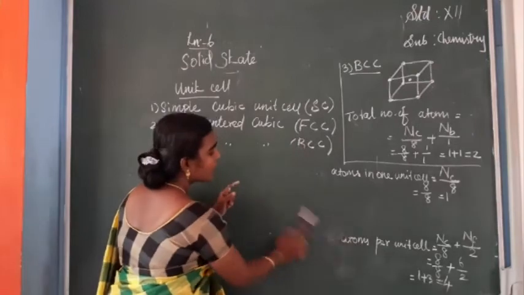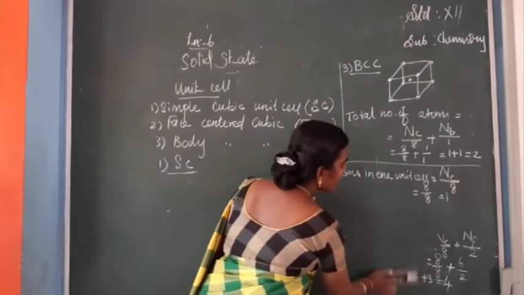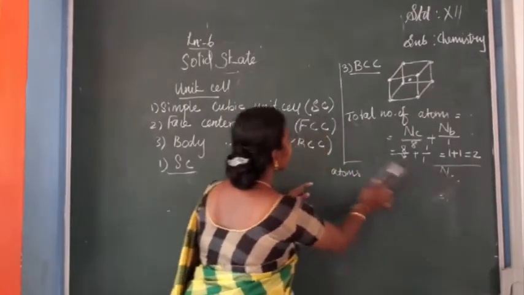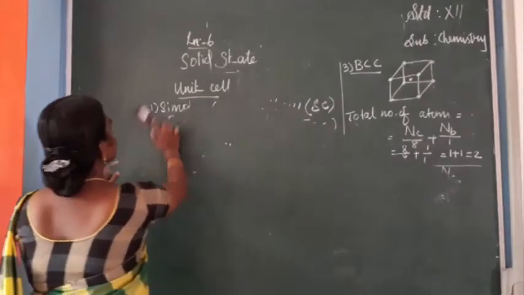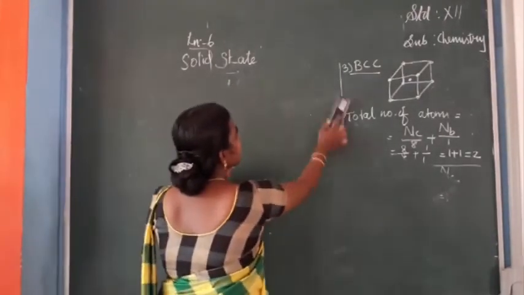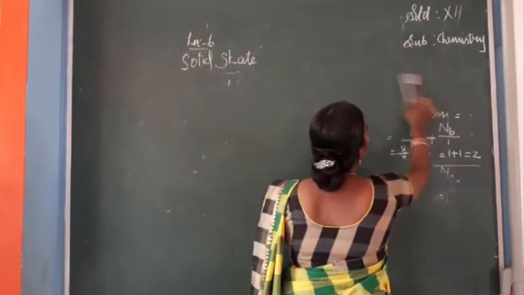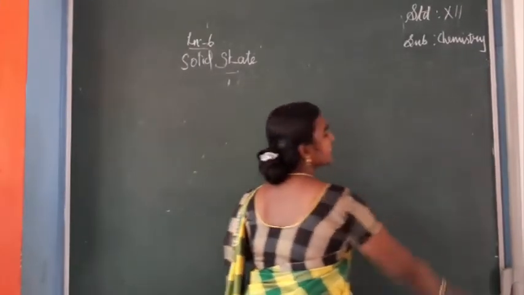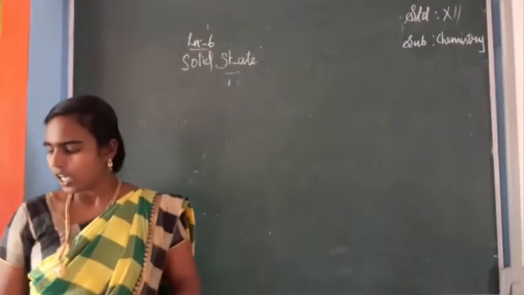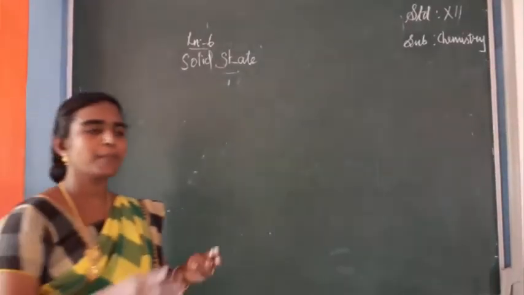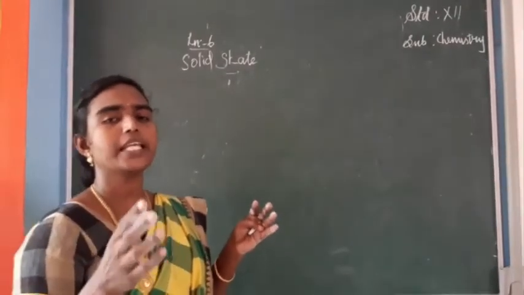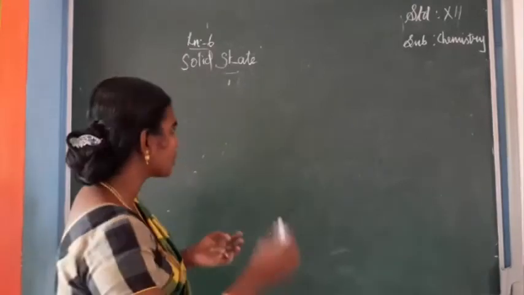how we can calculate density or interatomic distance in crystalline solids. According to X-ray diffraction studies, the edge length of a particular crystal can be calculated by using Bragg's equation.